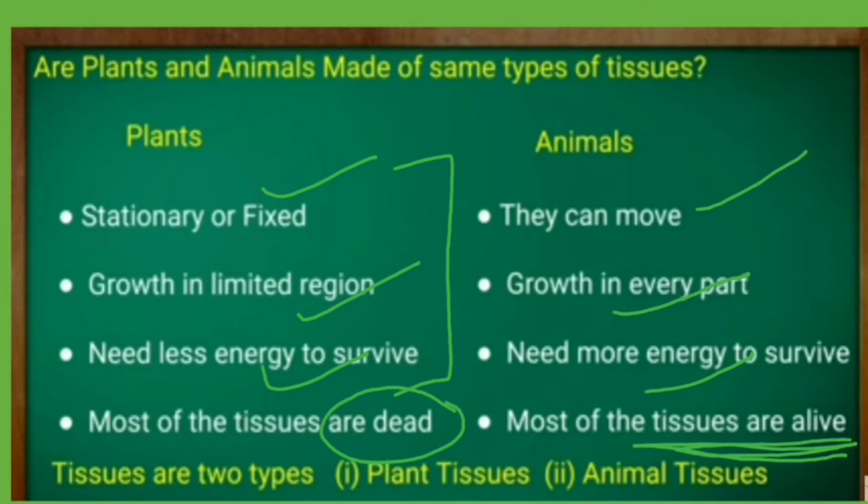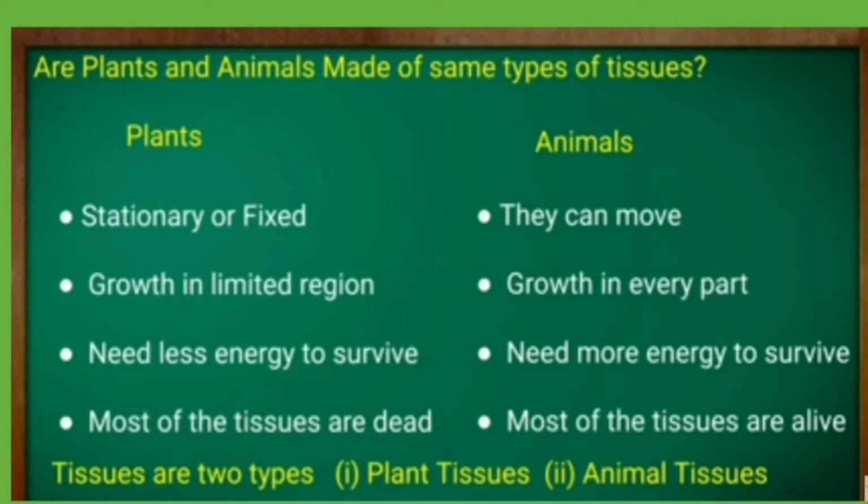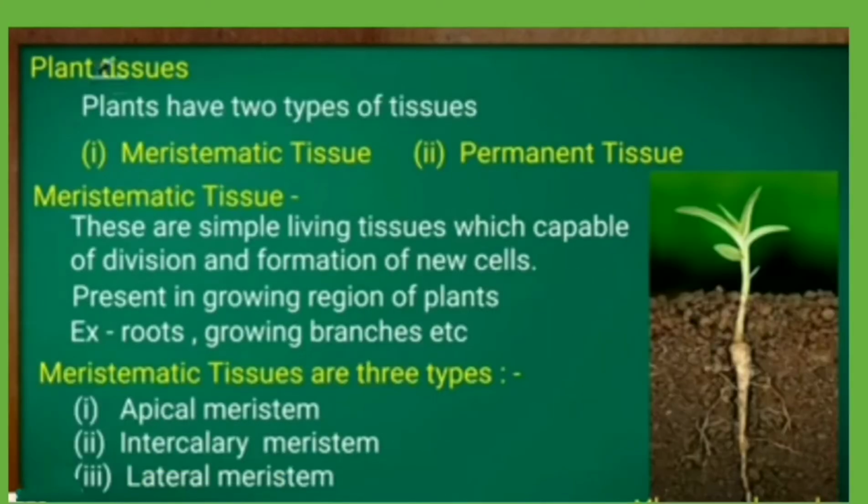So, in brief, we can divide tissues into plant tissue and animal tissue, which are different from each other. Plants have two types of tissues. One we call meristematic tissue, and the other is called permanent tissue.